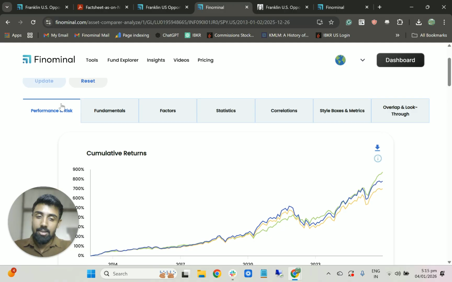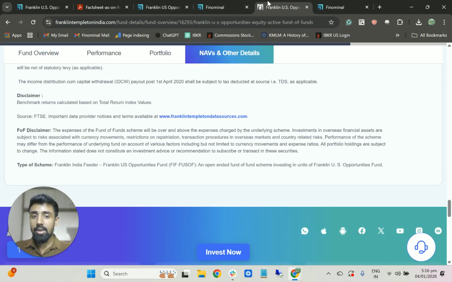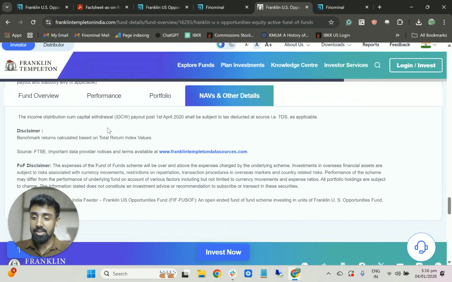This is something to be aware of, especially when investing in a fund of fund, because the fees are not visible. The fees need to be more transparent than what is being shown here, and you should be more diligent when you're looking into fund of funds, right? And even on their website they clearly state this.